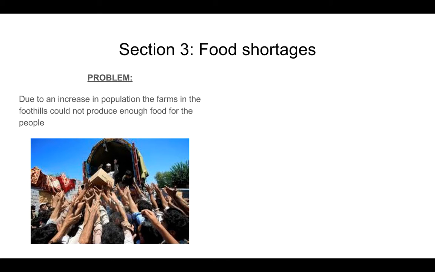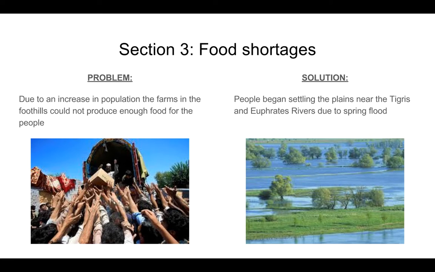So what they did, the solution they came up with, is they began to settle on those plains near the Tigris and Euphrates rivers, and they saw potential there because of the spring floods when there was a lot of rain and a lot of snow melt from the mountains that kind of revived the soil in those areas, so they began to move to the plains near those rivers.